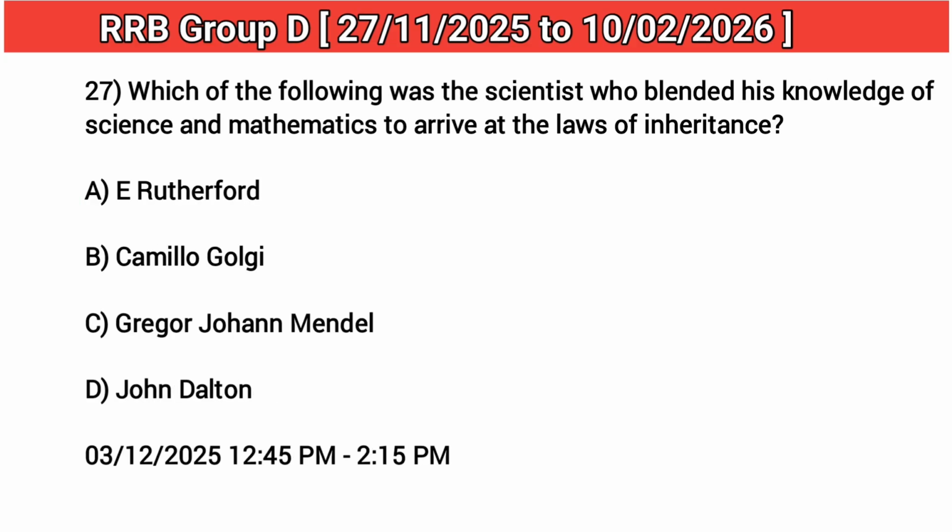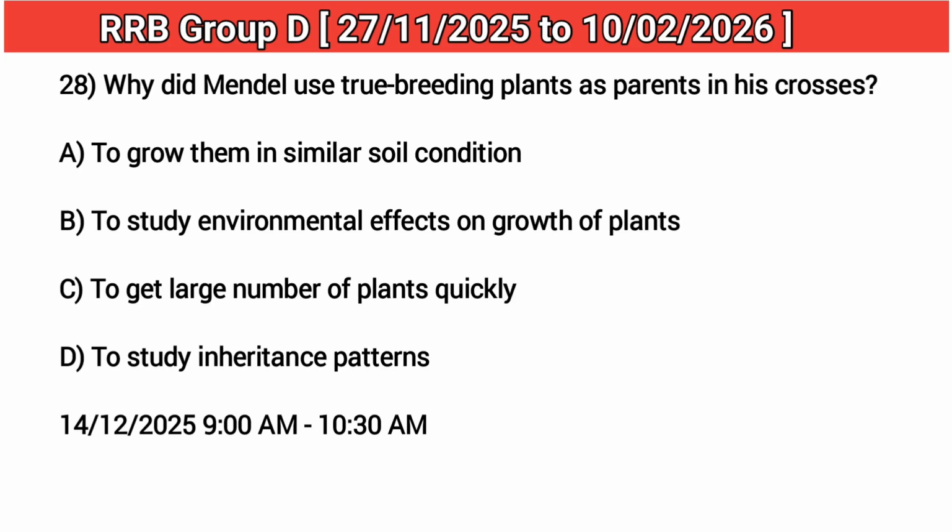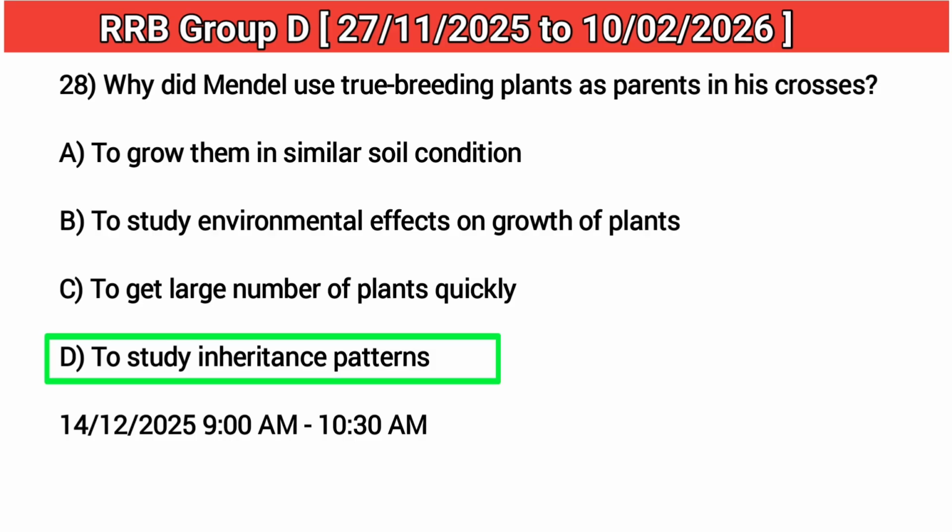27. Which of the following was the scientist who blended his knowledge of science and mathematics to arrive at the laws of inheritance? Answer: C. Gregor Johann Mendel. 28. Why did Mendel use true breeding plants as parents in his crosses? Answer: D. To study inheritance patterns.